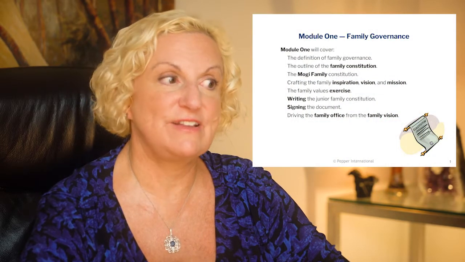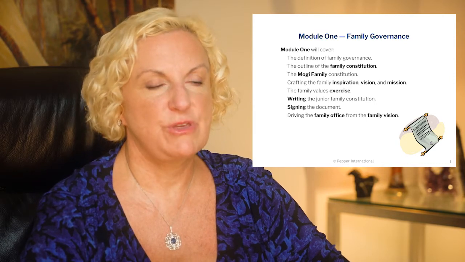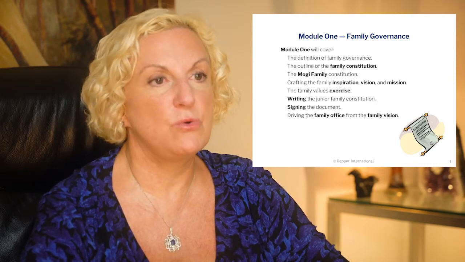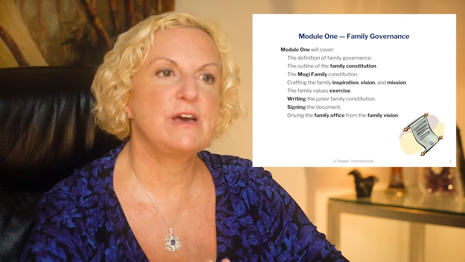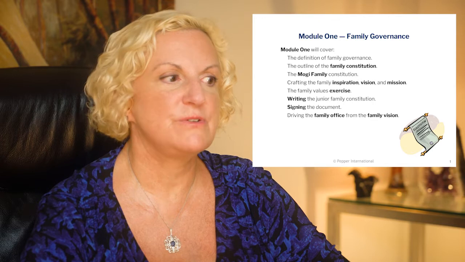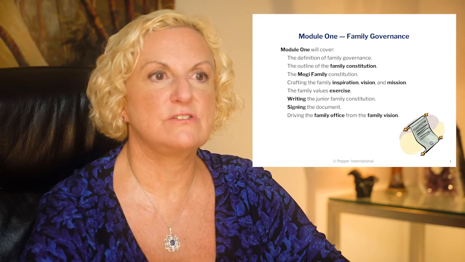Welcome to Module 1 of the course on how to create your single family office. Module 1 focuses on the family constitution, the family vision, and the family values. We will cover such topics as the definition of family governance, the outline of the family constitution, the Mogi family constitution from Japan, which is the oldest known constitution in existence today, the crafting of the family inspiration, values, and motto, and how to develop your family values through the family values exercise.